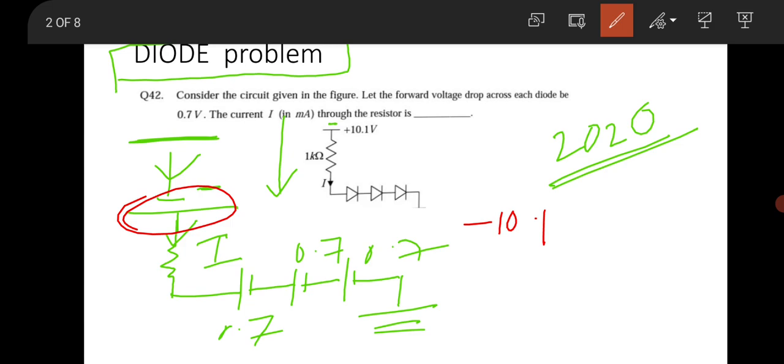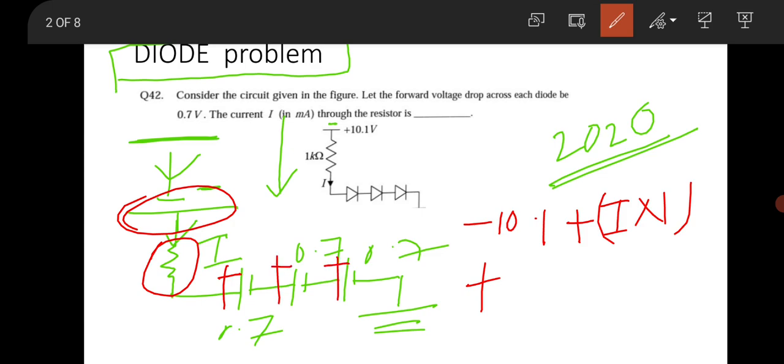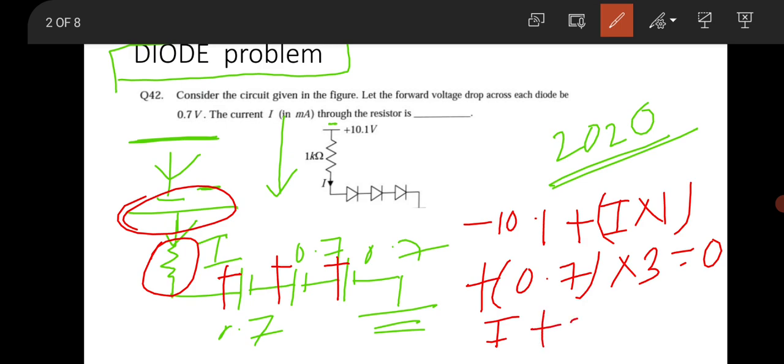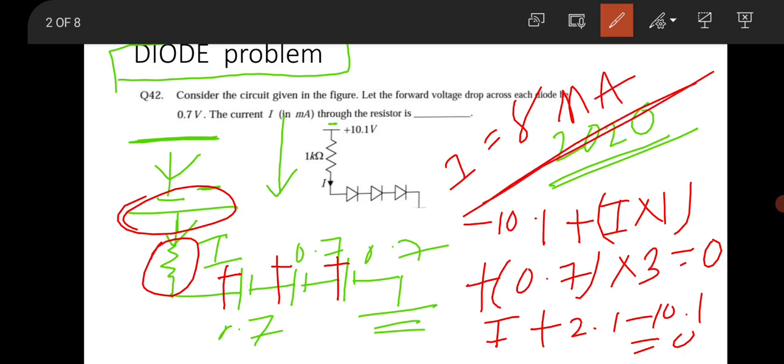If you use KVL here, then it will be minus 10.1 volt for this cell, and since current is entering into the negative terminal, it is taken as minus 10.1. Then the current I times the resistance, which is 1 kilo ohm, multiplied by 1. The positive terminal is here, here, and here, so current is entering into the positive terminal of these cells, so it will be 0.7 plus 0.7 plus 0.7, that means 0.7 into 3, equal to 0. So it will be I plus 2.1 minus 10.1 equal to 0. So I will be 8 milliamp, okay. So current will be 8 milliampere.